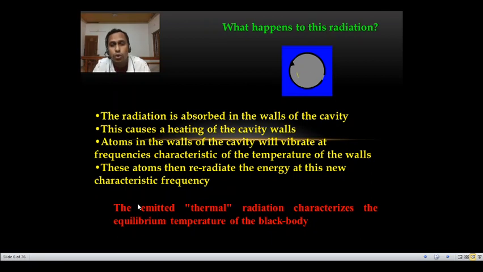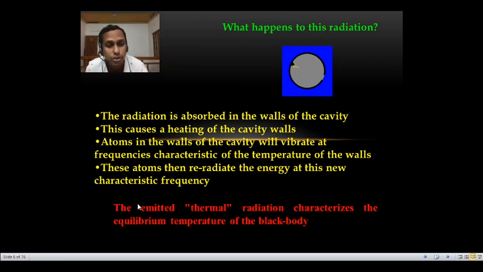So how does it happen? Atoms in the walls of the cavity will vibrate at frequencies characteristic of the temperature of the walls. Depending upon the temperature of the black body, the atoms vibrate at a frequency. That frequency is a function of the temperature of the wall, which we will discuss later.